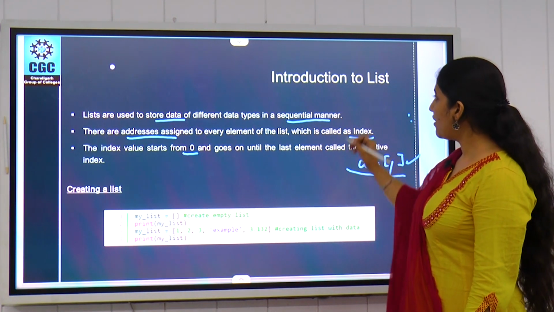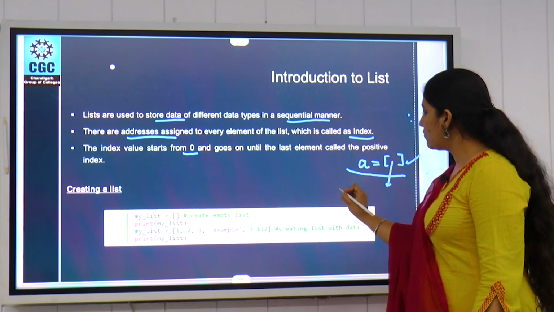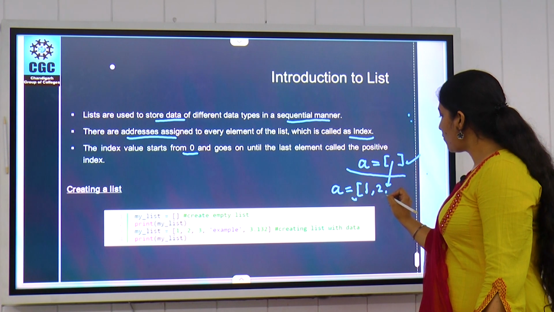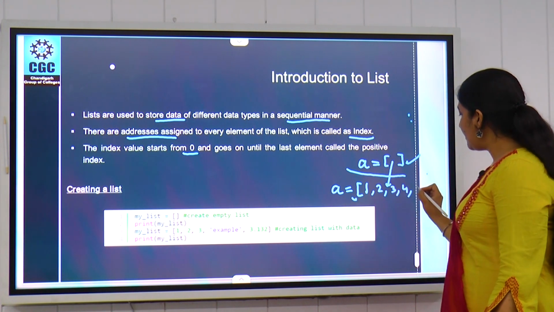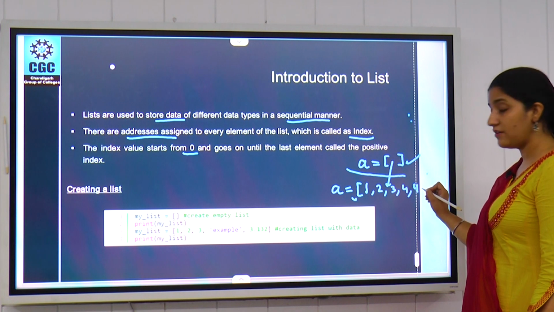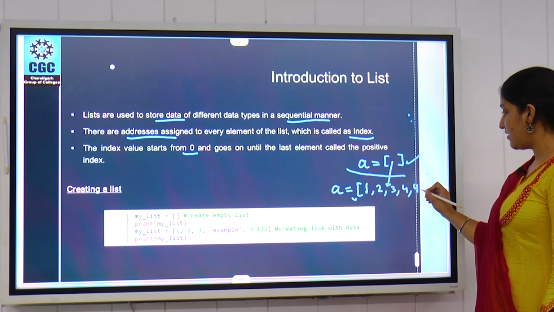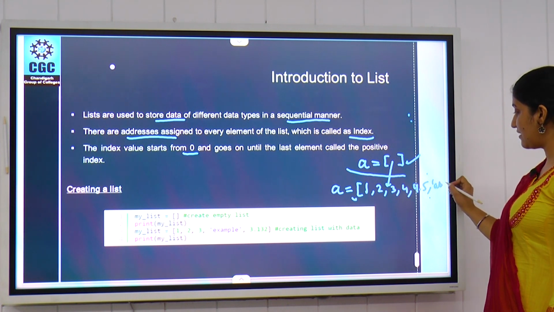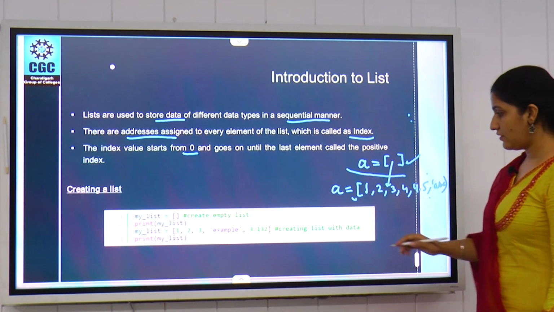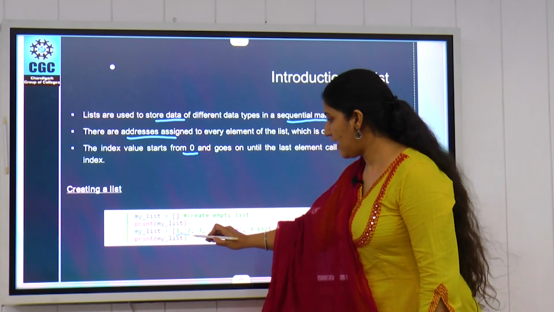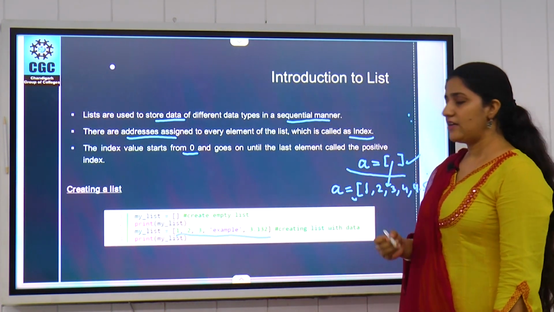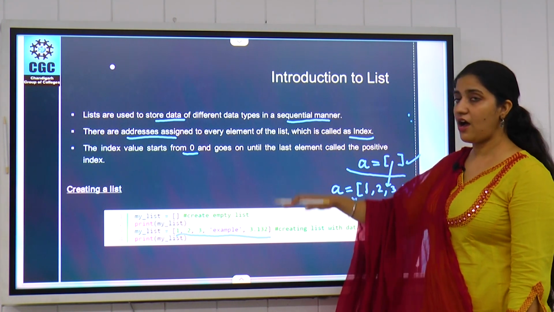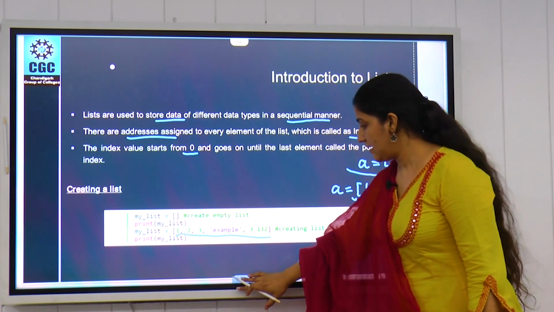So simply, you can write A is equal to 1, 2, 3, 4, and if you want to add any other kind of data, like a float data type, that is 4.5, or a string data type, that is ABC, you can also add that. So in a list we can add different types of data, and it is very simple. So this is about how we can create our list.